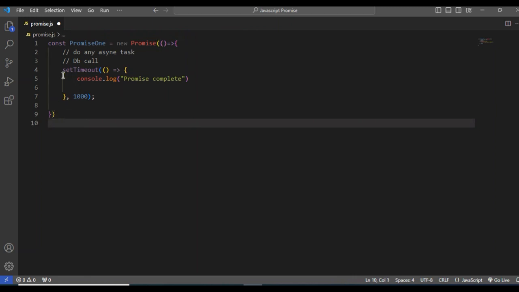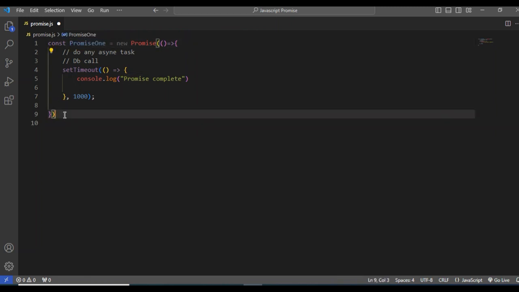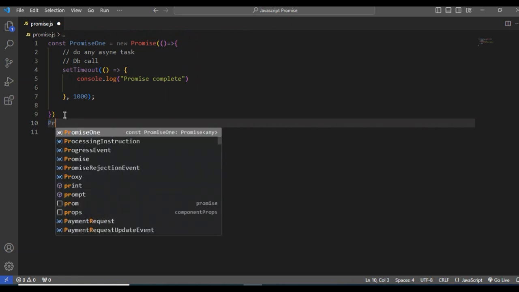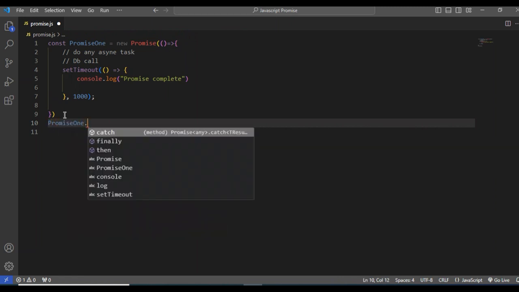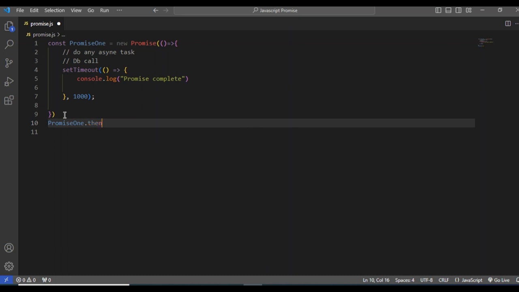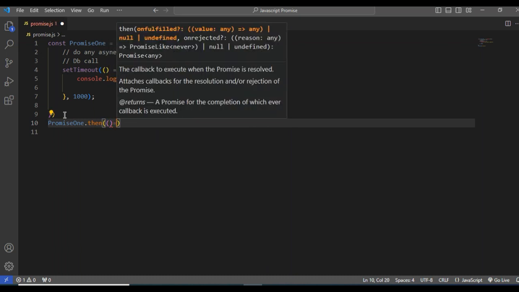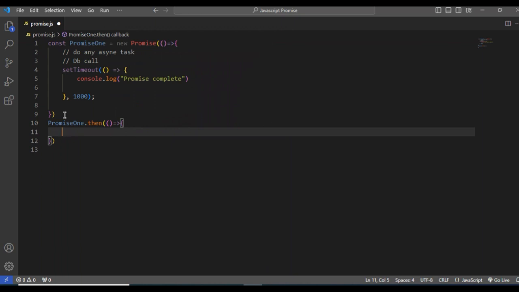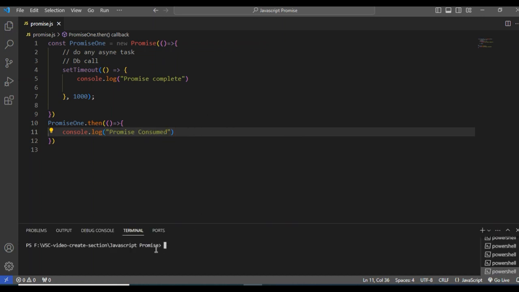Now after 1 second something will happen. So what will happen? I declared a variable, right? Let me call this variable promise one dot. After I tell you something will happen afterwards, in JavaScript when you say after, it means then. Then we need an arrow function. Here there is also a console log, which means the promise will be consumed: promise consumed. Okay, so let me run the code.